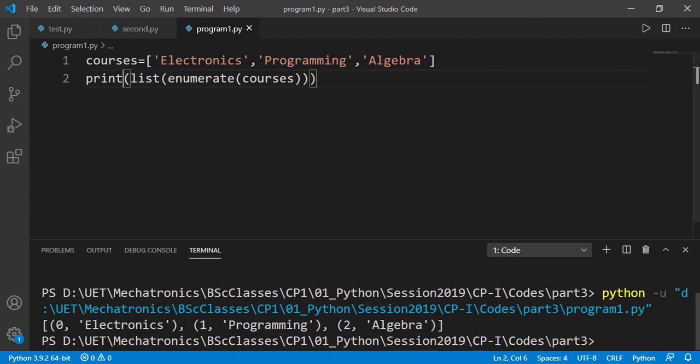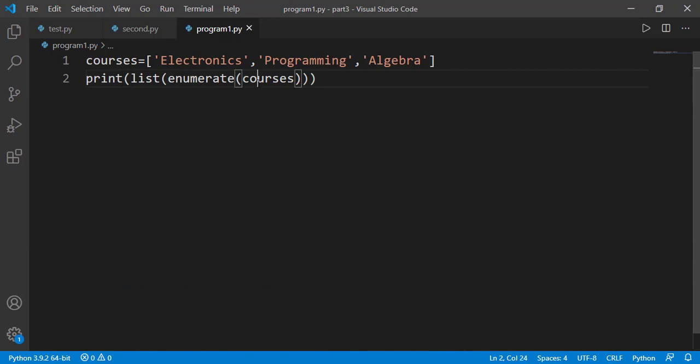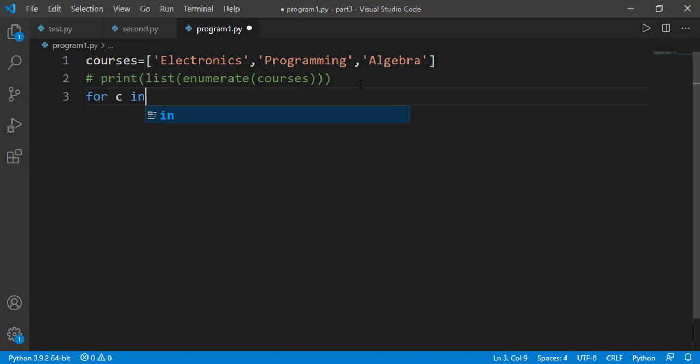See that we have tuples inside the output list. The first value inside the tuple is kind of an index as 0, 1 and 2, and the second values are the elements of the list courses. So what the enumerate function does is that for each element inside the iterable, it will place an index with that. Now what can be the use of it? We know we can access each element of the iterable directly using the for loop.